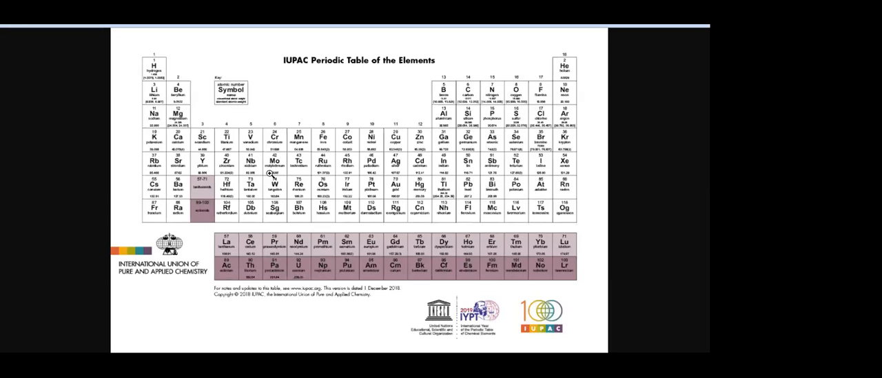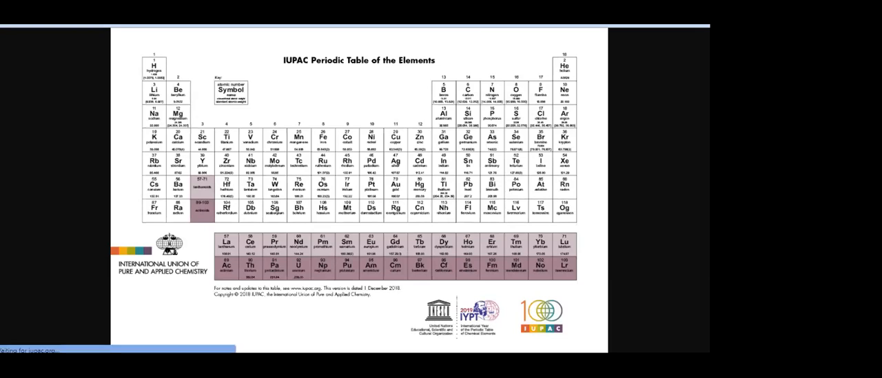Before you learn English, you have to learn the English alphabet. Like that, before you learn chemistry, you should know the periodic table. Here they have mentioned 118 elements. So this is the modern periodic table.